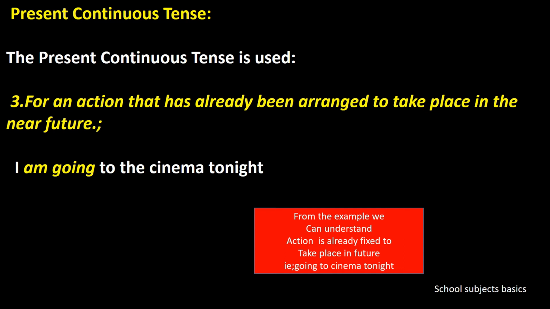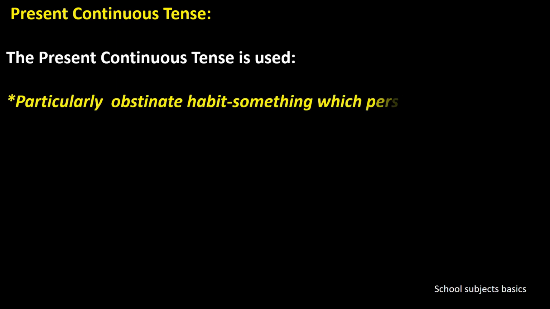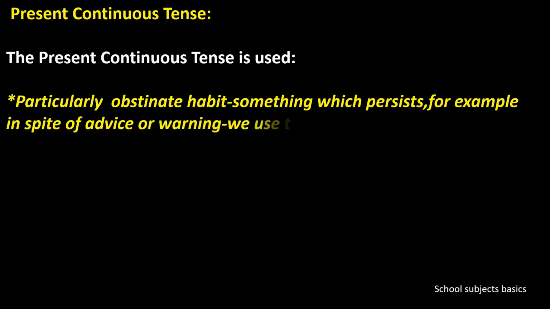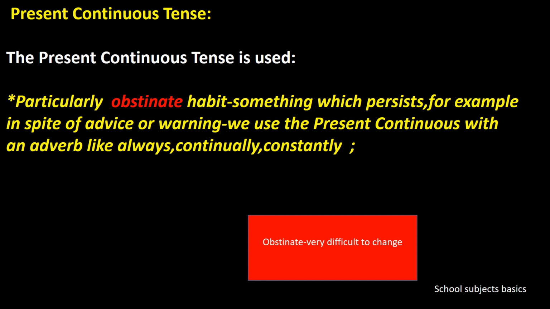And then the next, present continuous tense is also used in referring to a particularly obstinate habit, meaning something which persists or which is very difficult to change, in spite of advice or warning. We use the present continuous tense with an adverb like always, continually, constantly, etc. So first, obstinate means very difficult to change. So now let's see an example.